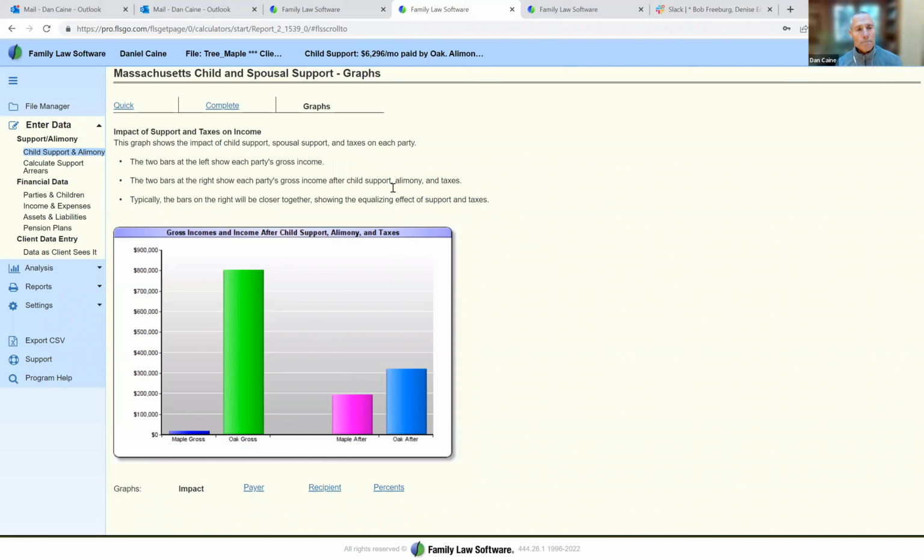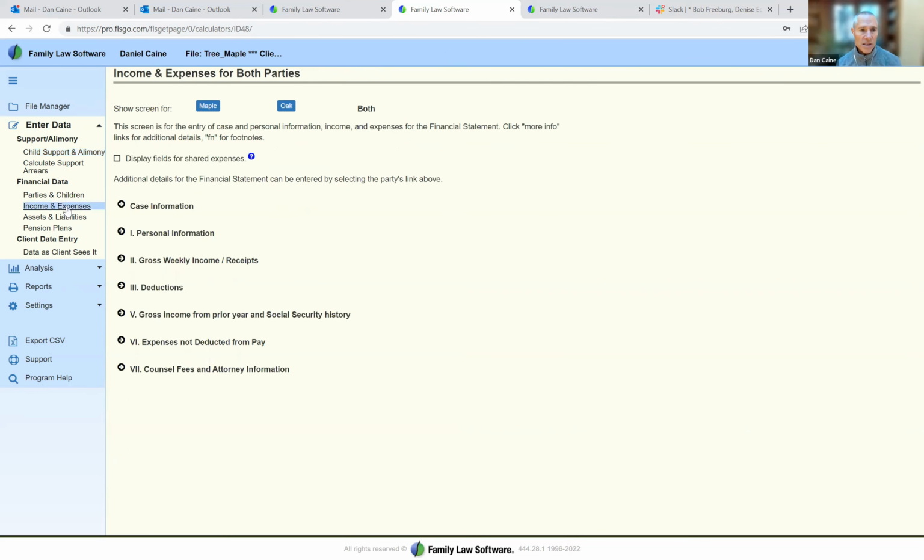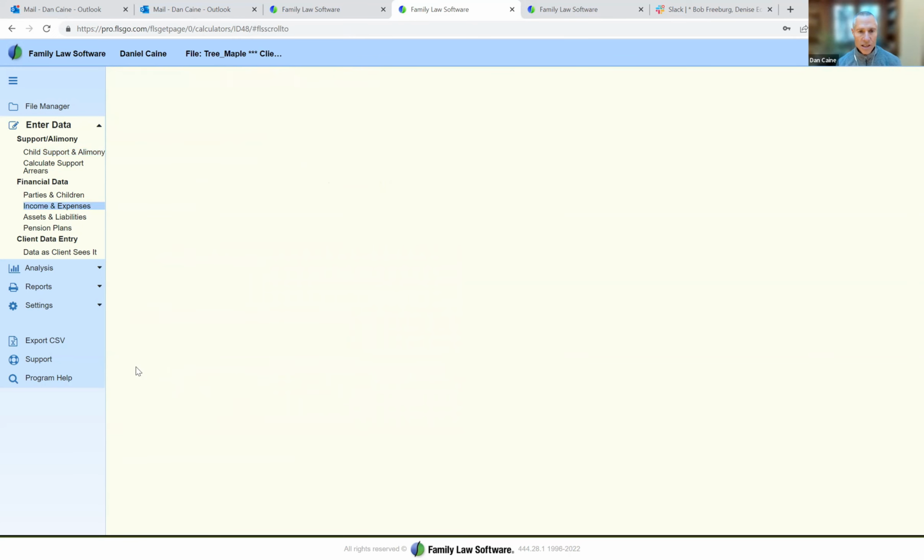So we've looked at incomes after taxes, but we haven't looked at expenses yet. So let's go enter some expenses for the parties. I'm now going to go to financial data. I'm going to go to the income and expenses screen, and I'm going to enter some expenses for the parties. And I'm going to look at housing, etc.